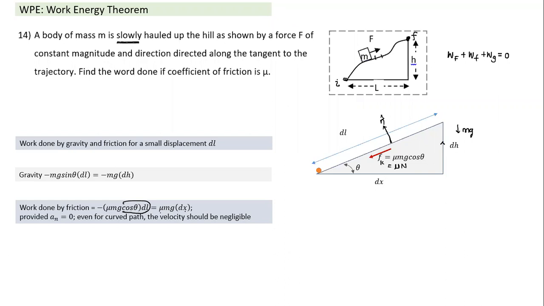If I apply this logic, as it moves from here to here, the work done by friction will be equal to mu mg into L, and the work done by gravity will be equal to mg into minus h. That's what it is, just projection. It doesn't matter what the shape is. This becomes independent of theta. It becomes just a projection. So that's the last thing I'll do here. I'll stop here and we continue from here in the next session post lunch.